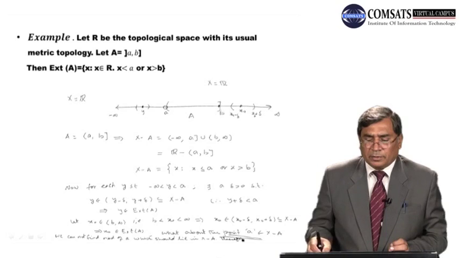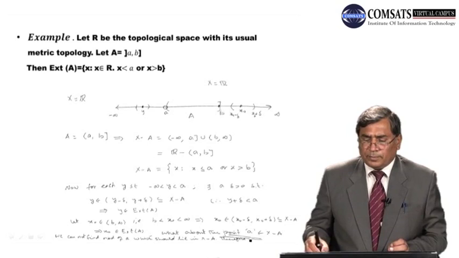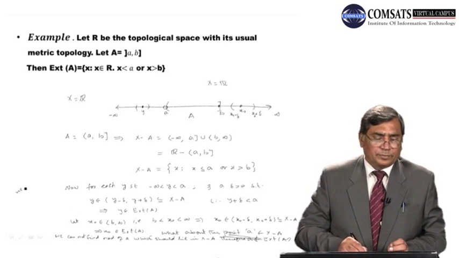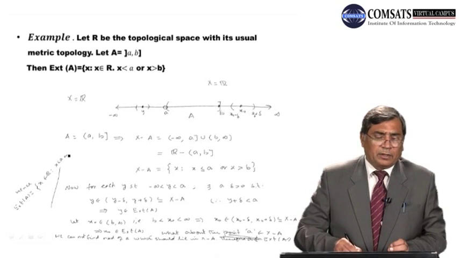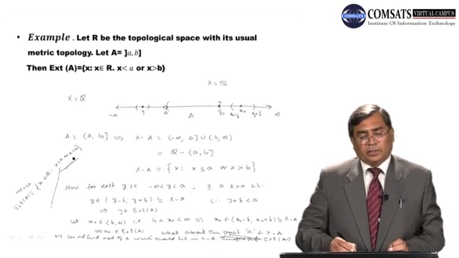Therefore, this a is not a point of the exterior of A. Hence, dear students, the exterior of A is the set of elements x belonging to X such that x is less than a or x is greater than b. So this is the exterior of the set A.